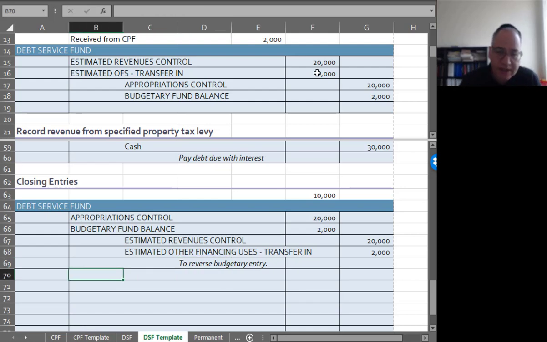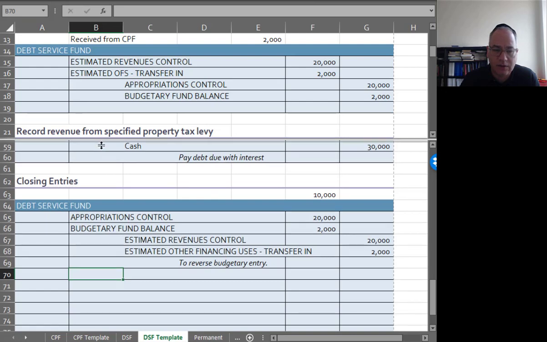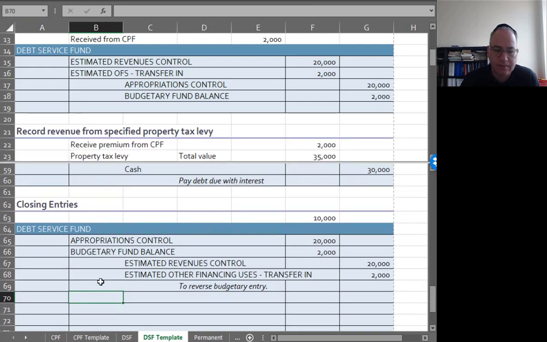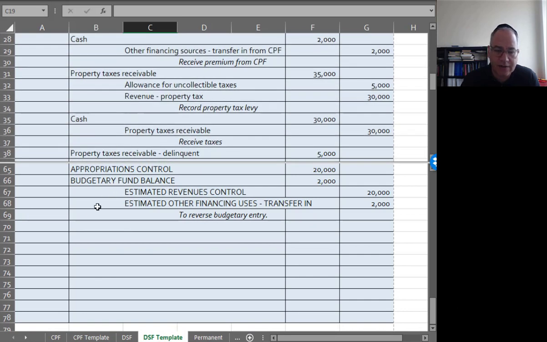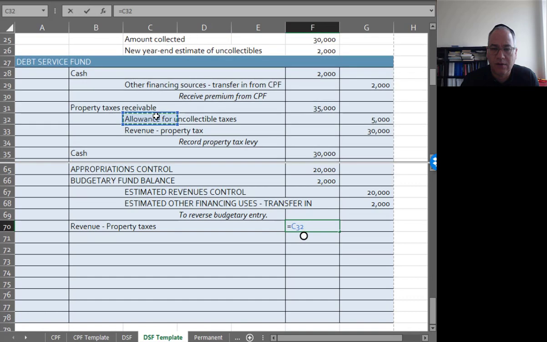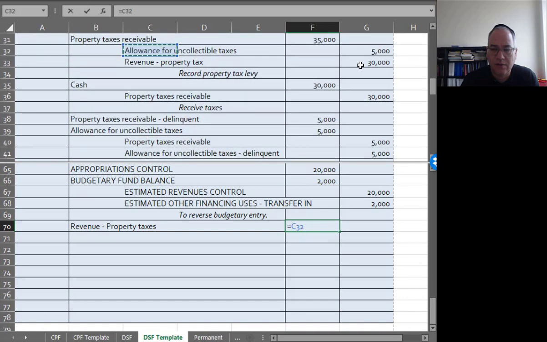Next, I'm going to close all my temporary accounts. Let me make this a little larger here. So let's go through the various temporary accounts that we have. We have revenue property taxes, and that was $30,000.